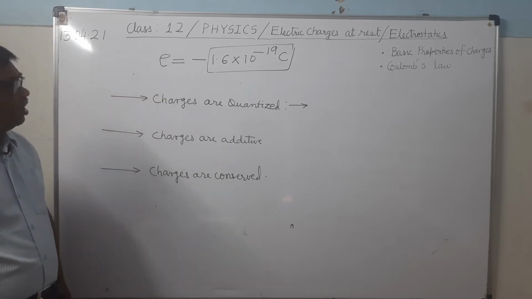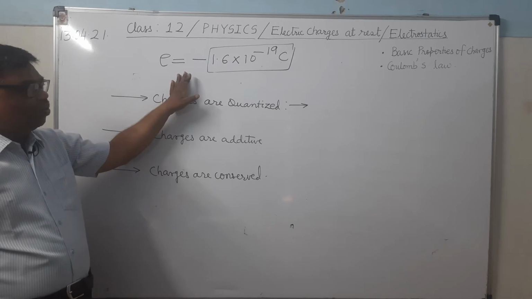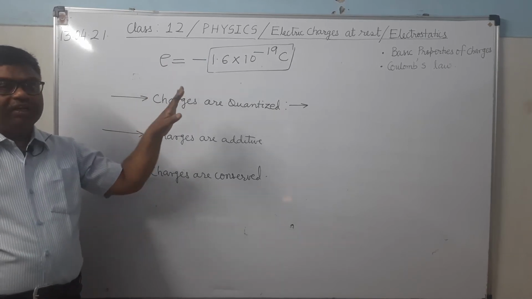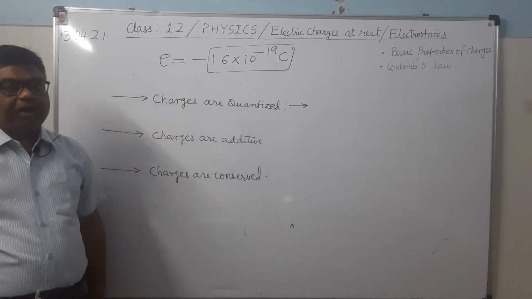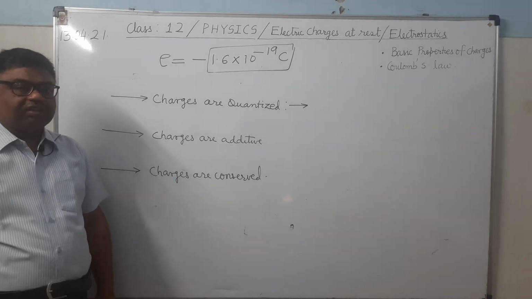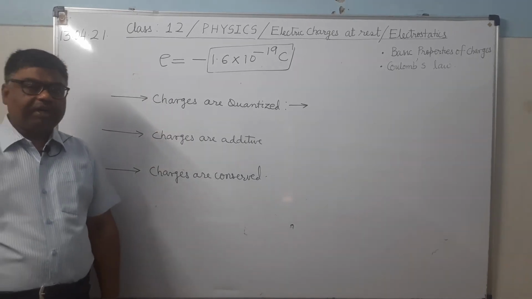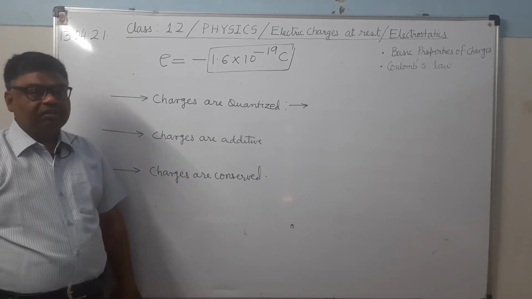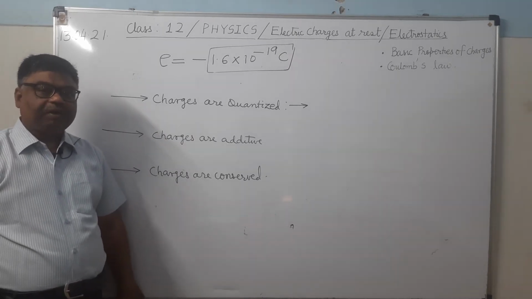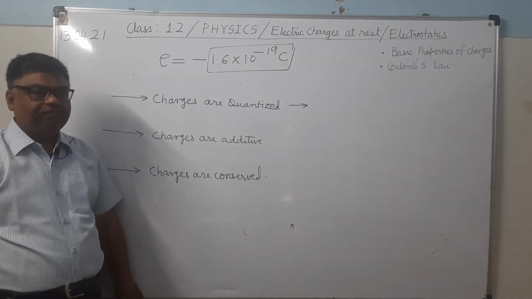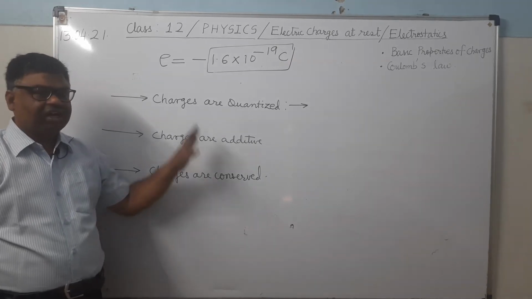It's clear? And in our course, we will assume that electrons are indivisible particles. Though in the modern concept, electrons, protons and neutrons are all made up of quarks. It is given on page number 5 in your book. You can read from there. But this is not in our course.